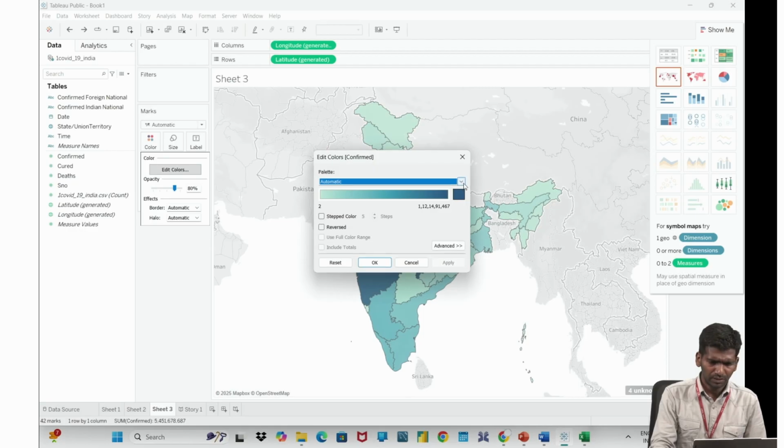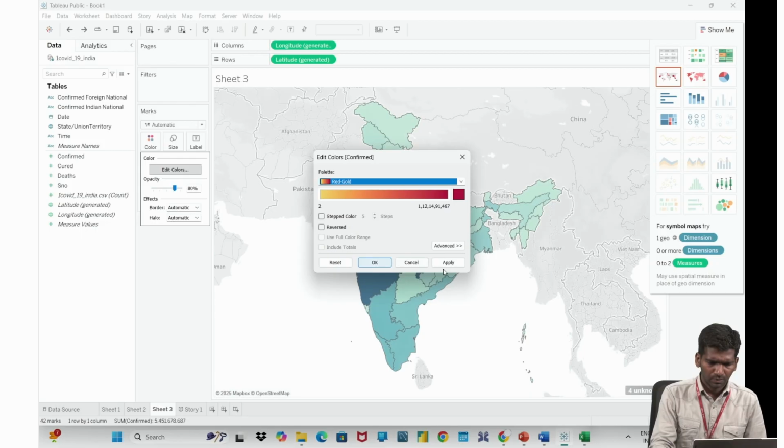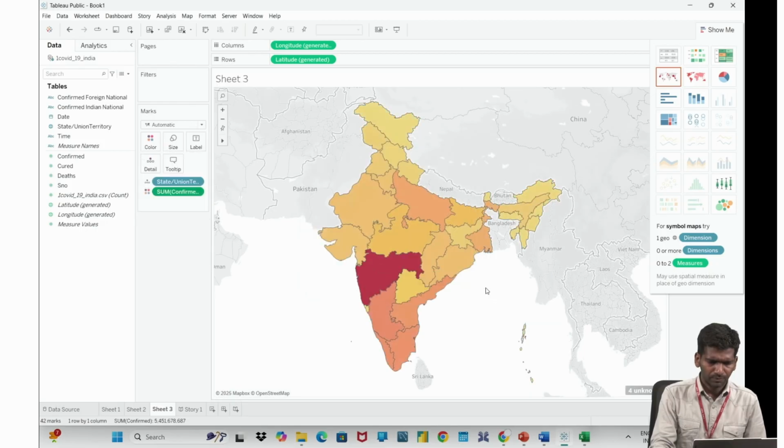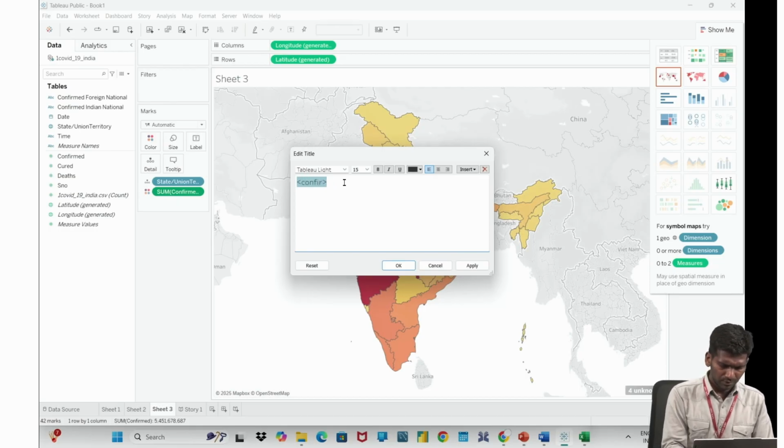So again I'll plot it, let it be red and green, apply. Okay, so we can put some text also here. I can label my sheet name also. This sheet name is confirmed cases state wise.